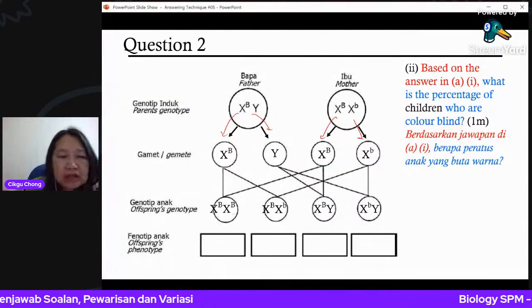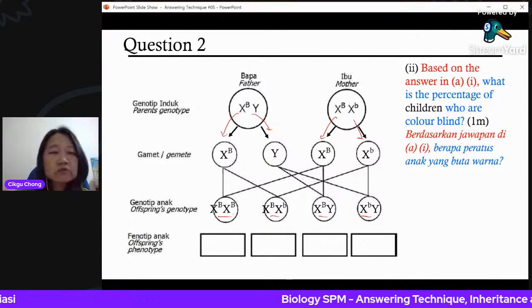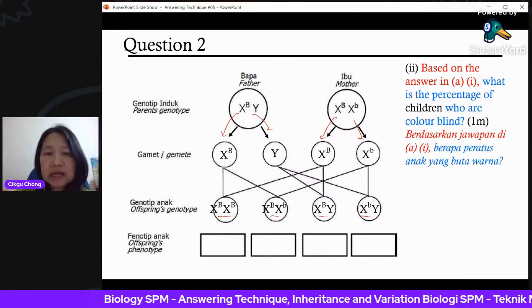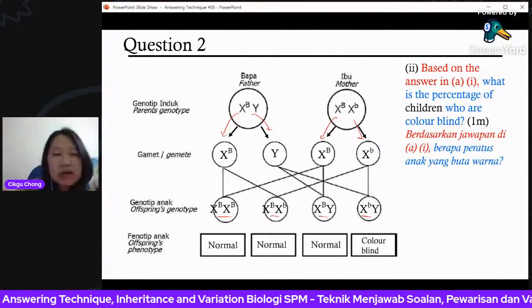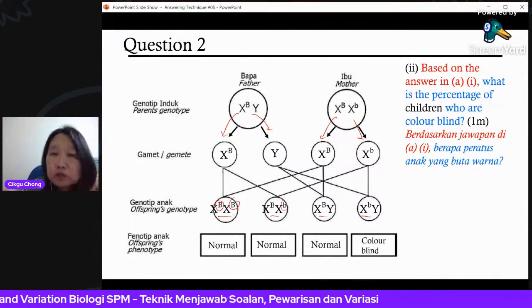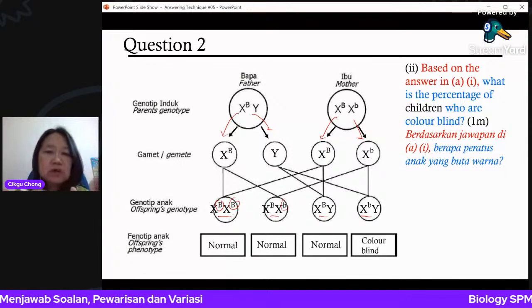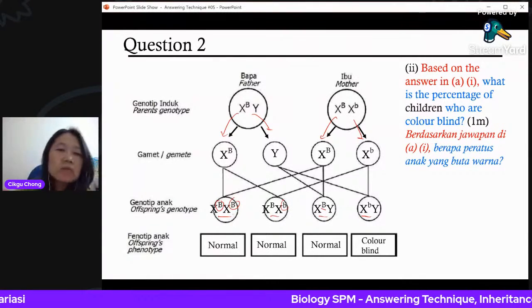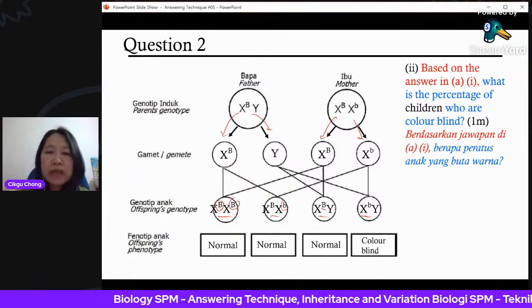So you get these 4 genotypes here, and you have to infer the meaning by saying what's the phenotype. So normal, and colorblind. Because capital B is normal. Capital B, small b is also normal, but actually she's a carrier. Capital B, small b is normal but carrier. This one is definitely normal because there's no recessive allele, capital dominant only, and this is colorblind.